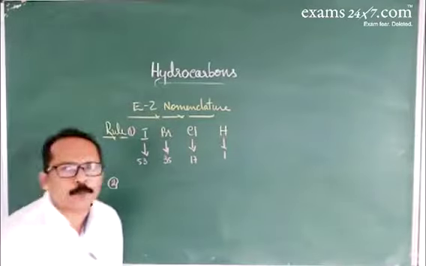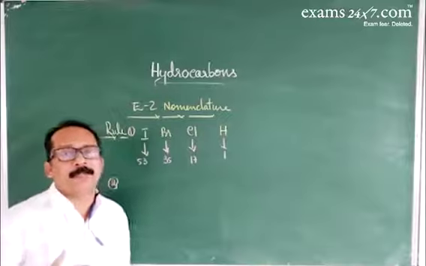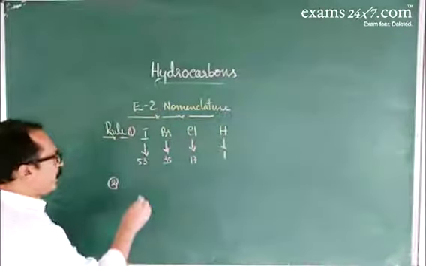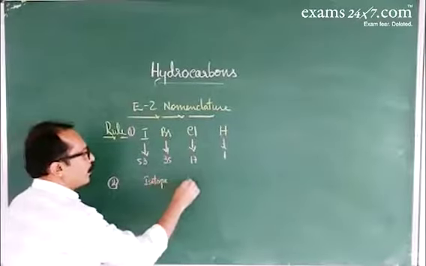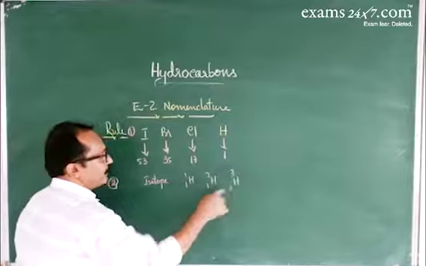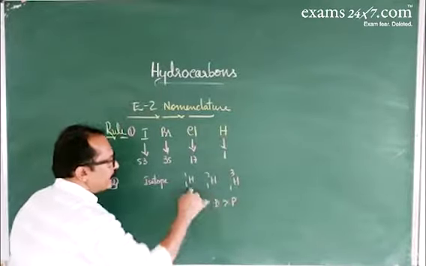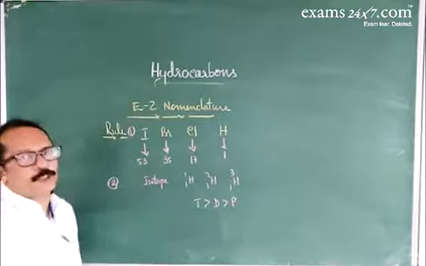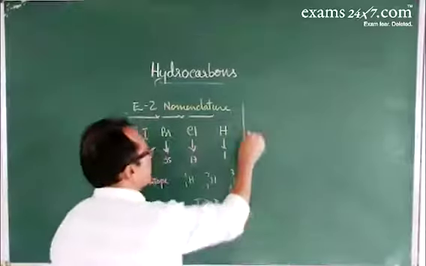Now about the second rule. If isotopes are considered, the isotope with higher mass number is given more priority. So in the case of isotopes of hydrogen, 1H1, 1H2, 1H3, this is tritium. Then comes deuterium. Least preference is given to protium. Okay.